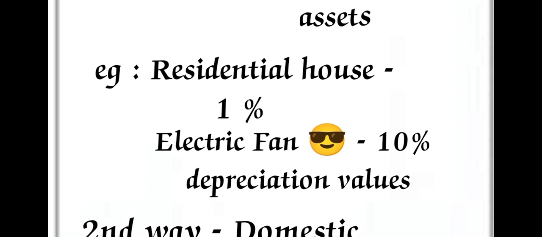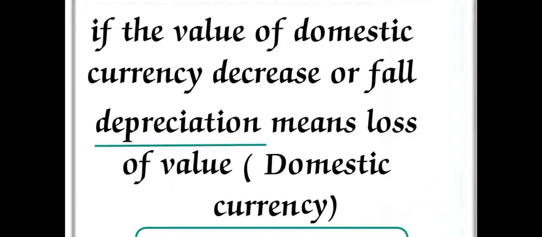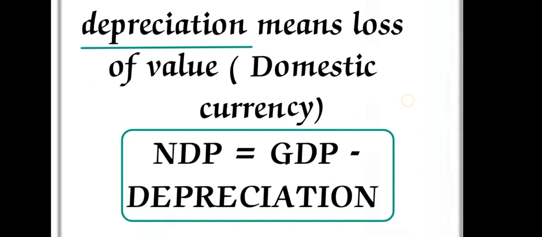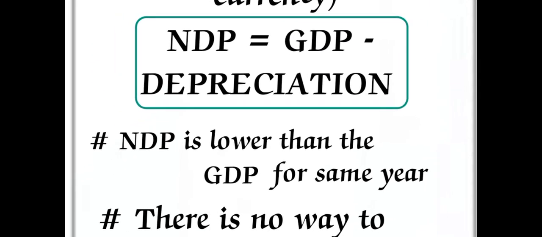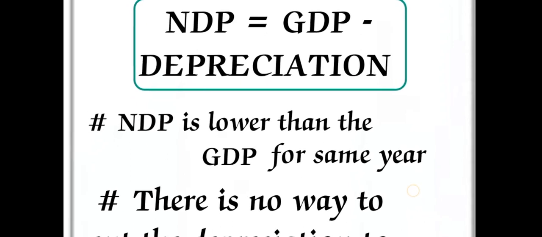The second way is domestic currency. According to the domestic currency also, if the value of the domestic currency is decreasing, the depreciation values are also published. Here if the value of the domestic currency decreases or falls against the foreign currency, depreciation means a loss of value in the particular domestic currency. So finally, NDP equals GDP minus depreciation.